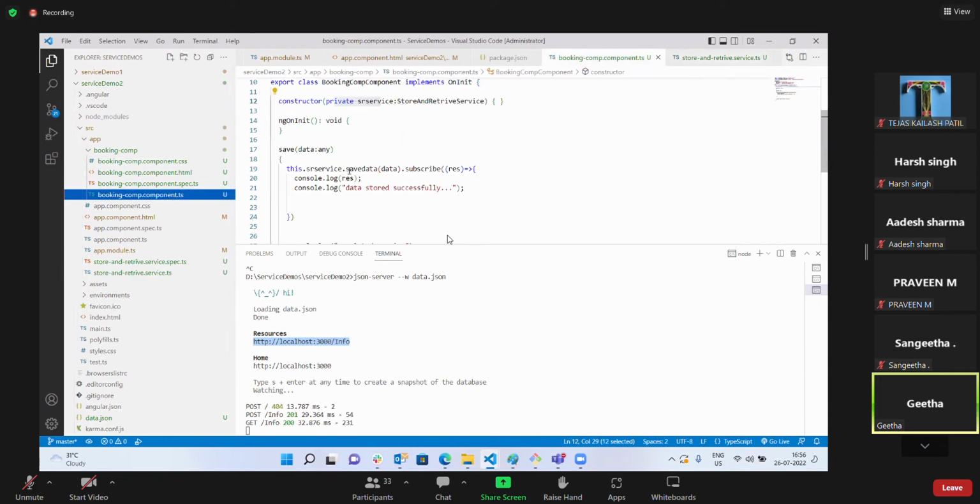The service is calling a method called post. Post returns an observable, and the same method returns the observable here. That observable is subscribed, and it stores the information in your JSON server.